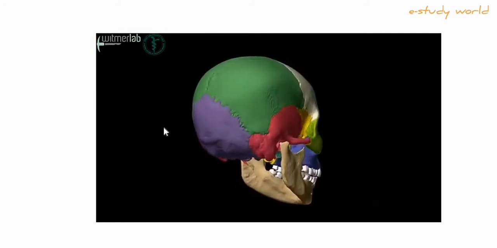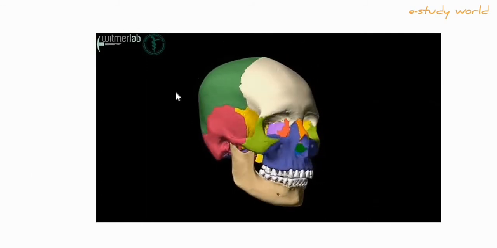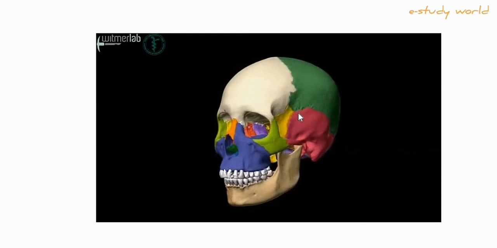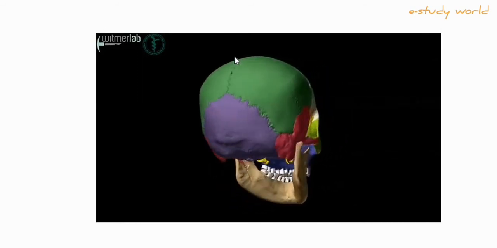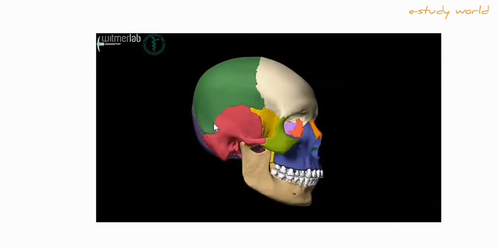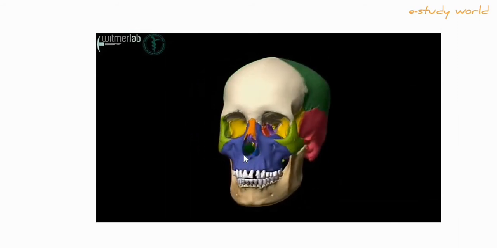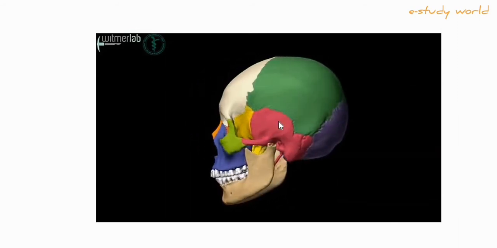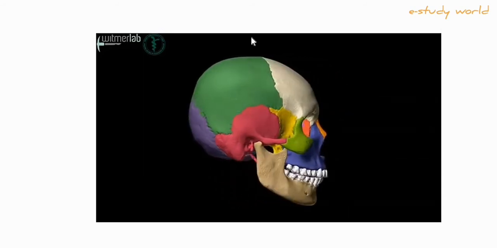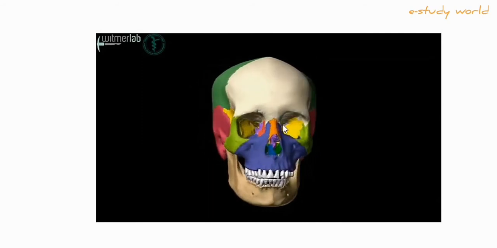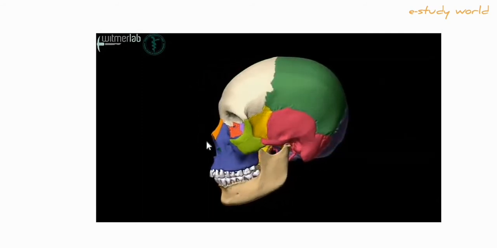In the whole cranium, fibrous joints are present as sutures. These all are the sutures. This is the temporal bone, squamous suture, coronal, sagittal suture. This is the lambdoid suture. This is the coronal suture. All are fibrous joints.